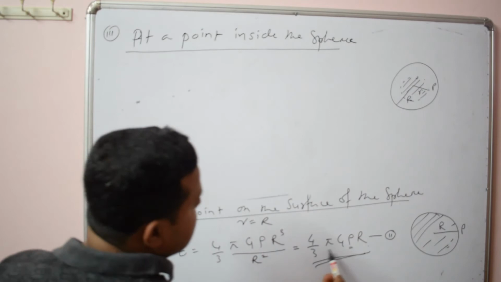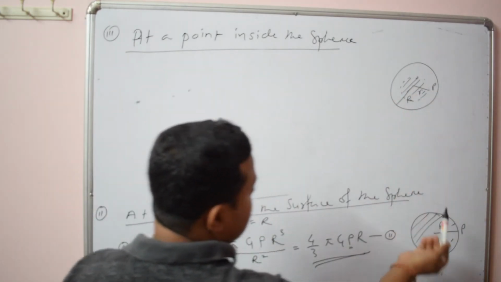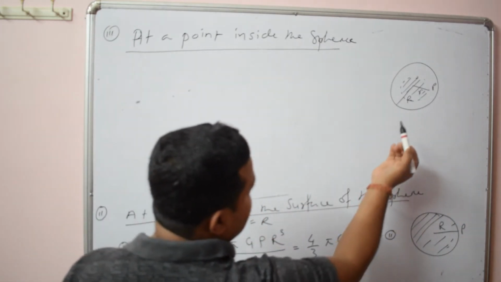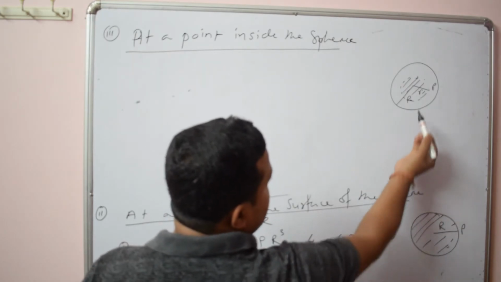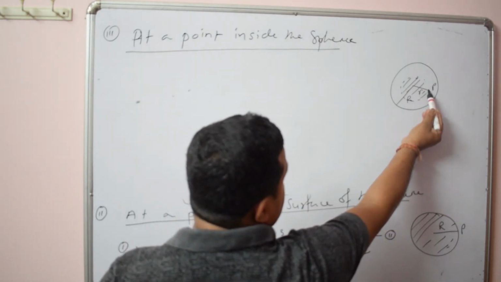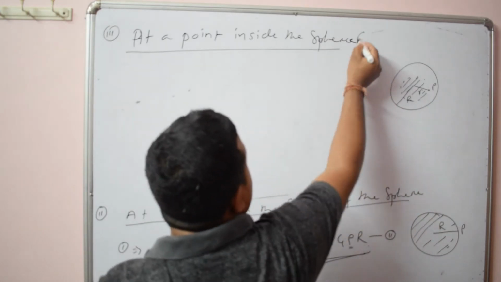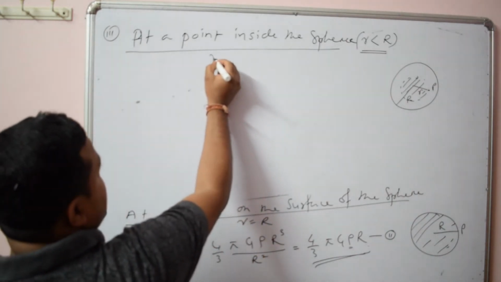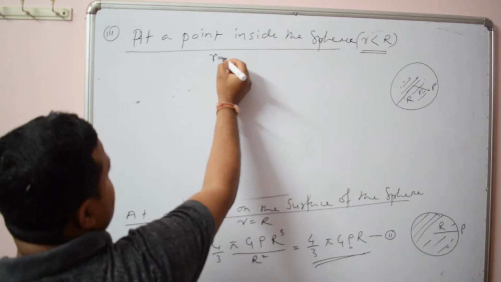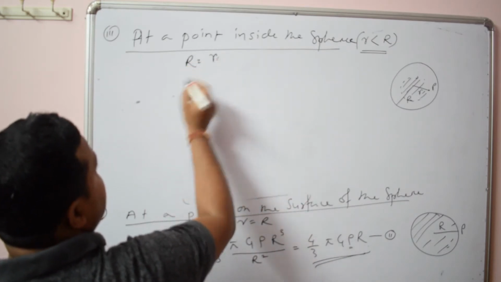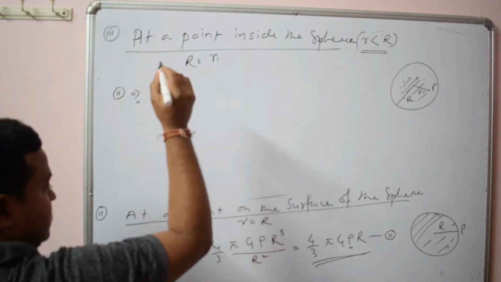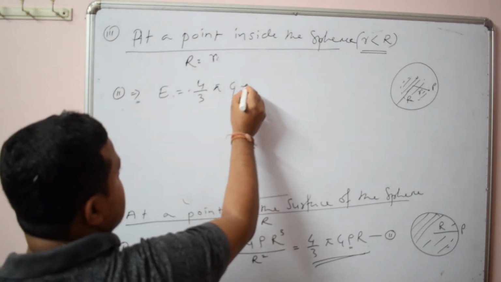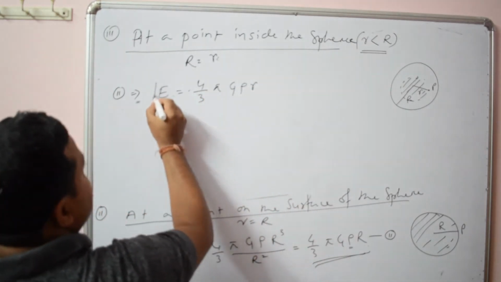So you can use the same formula because density of the sphere is the same if you consider the whole sphere or a part of the sphere. So you can use the same formula, just replace this capital R by small r, because now we want to find the intensity at this point. So here small r is less than capital R because the point is inside the sphere. So from this equation you can see E will be 4 by 3 pi G rho r. So this is the formula.